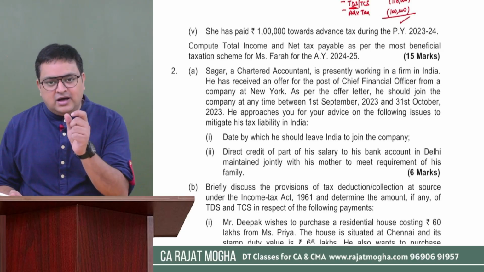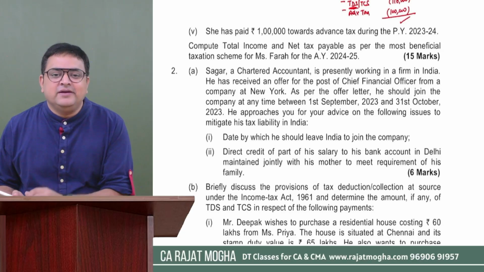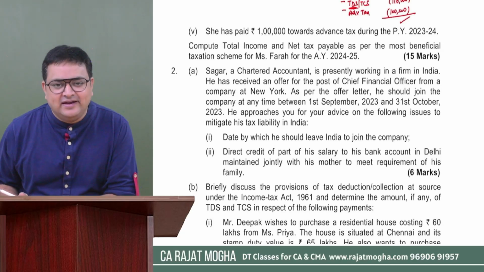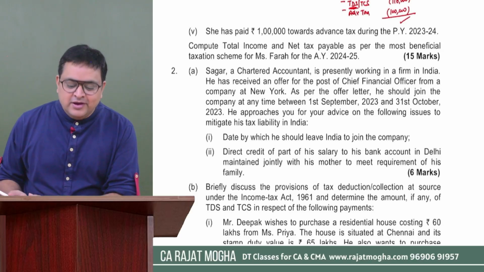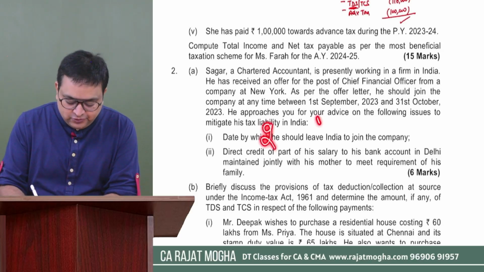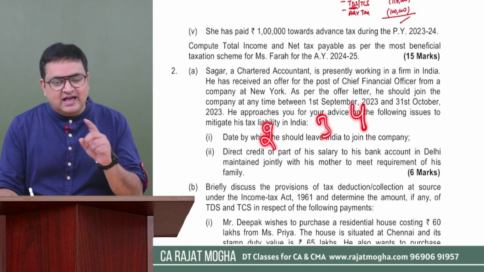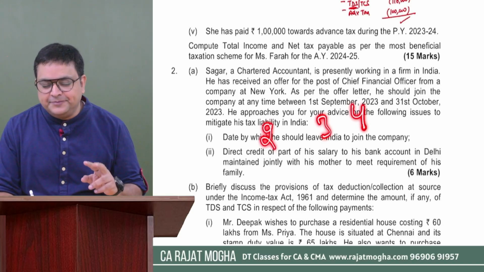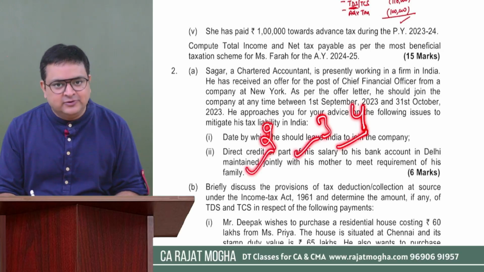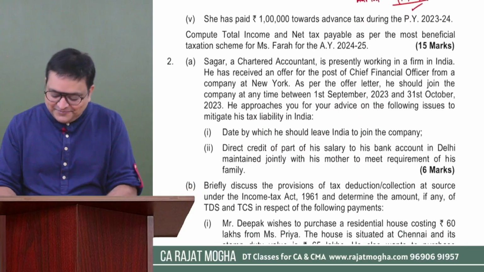And out of the second portion, Division B, we have already discussed the compulsory question number 1 that carries 15 marks. Now, from the remaining 3 questions, we have to do only 2. So from questions number 2, 3 and 4, in your examination, you have to select only 2 questions. But as of now, since we are doing practice, we will do all 3. So let's start. Okay, ready?